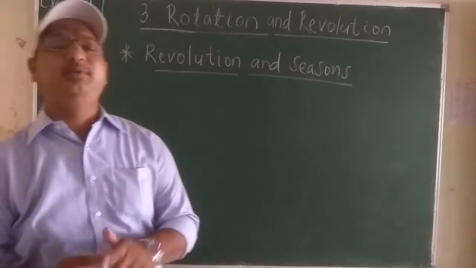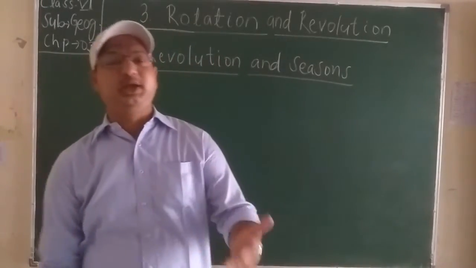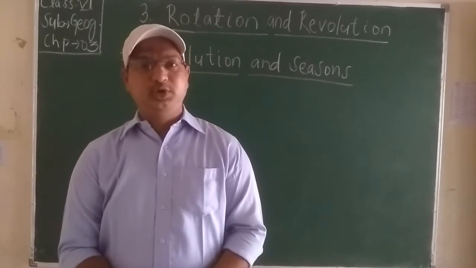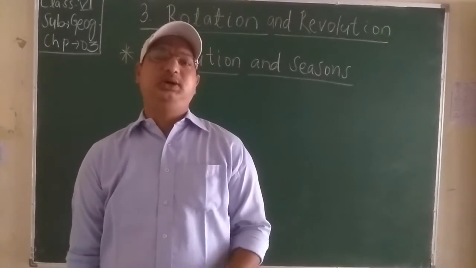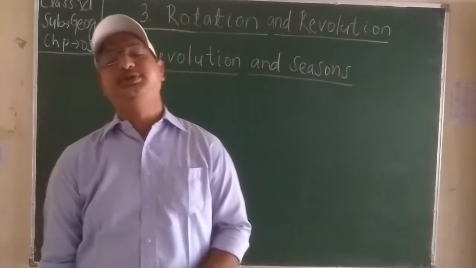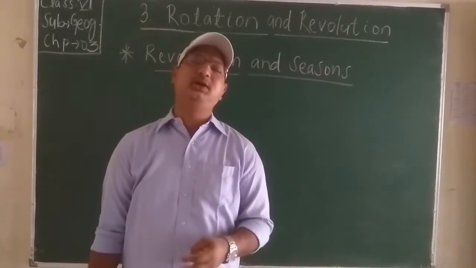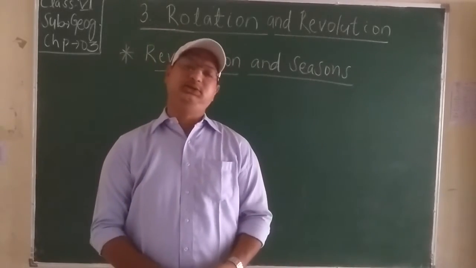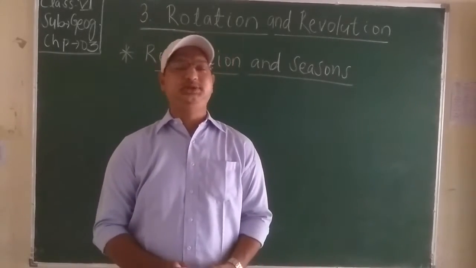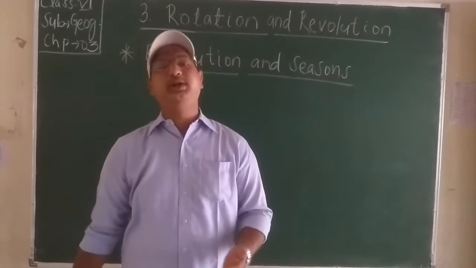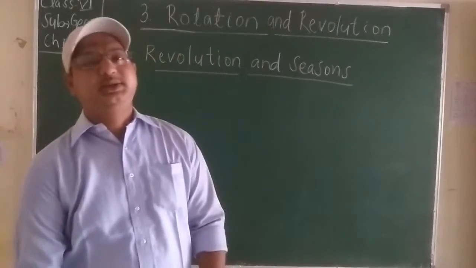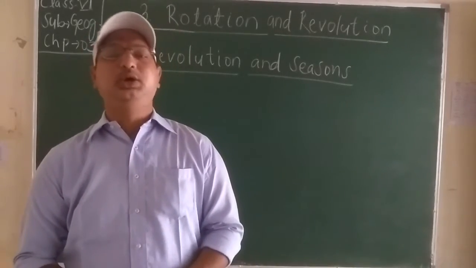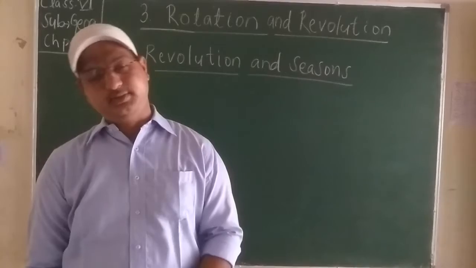Students, as I have told you, there are majorly 3 seasons, but along with that, 2 more seasons can be experienced on the planet. That is the spring and the autumn season. Apart from that, the three major seasons are summer season, winter season and rainy season. Now we are experiencing rainy season, and as I have told you, this is not the same. The experiencing of seasons is not the same throughout the globe. It may differ from place to place.